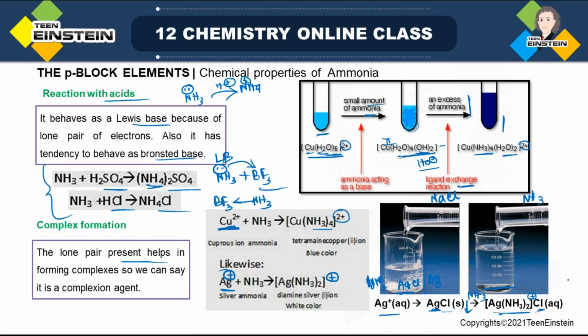First you have taken silver nitrate solution, that means Ag+ solution, you are adding chloride ion, there will be formation of AgCl, and if you next add ammonia, because of formation of this complex the precipitate will no longer be present, because the precipitate is due to AgCl, but if AgCl is not present, then the precipitate will also not be present. So this is the complex formation reaction of ammonia. Is it fine? Is there any doubt?